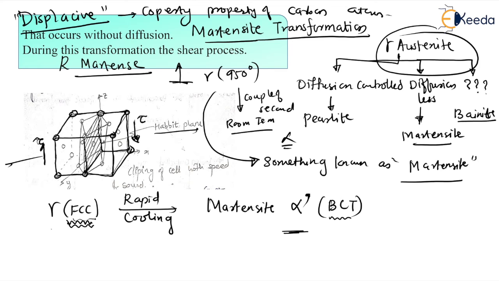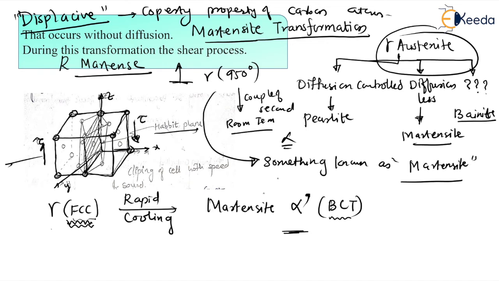So say this is the x-axis, this is the y-axis, and this is the z-axis. Okay, so dear students, because of the shear stress, these cells are going to have the clipping action.